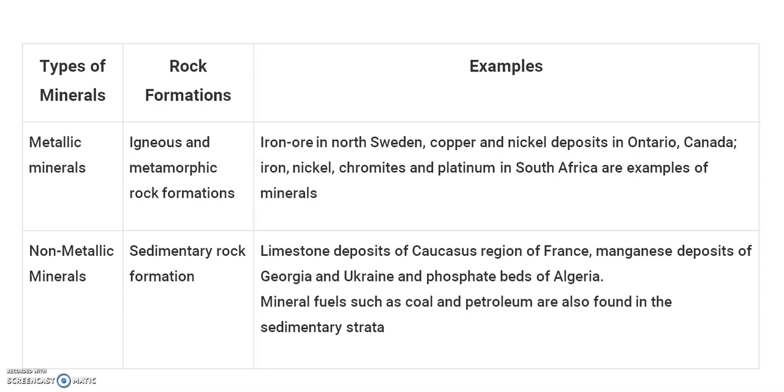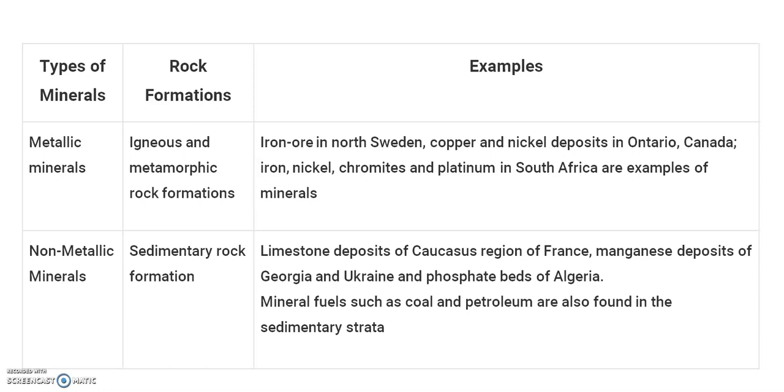When we talk about the igneous and metamorphic rock formation and the minerals that we get through it, some examples are given here. For example, iron ore in North Sweden, copper and nickel in Ontario, Canada, iron, nickel, chromites, and platinum in South Africa. These are some examples of metallic minerals which we get from the igneous and metamorphic rock